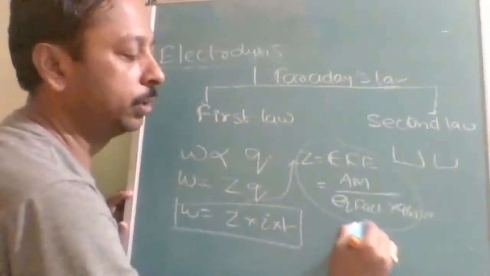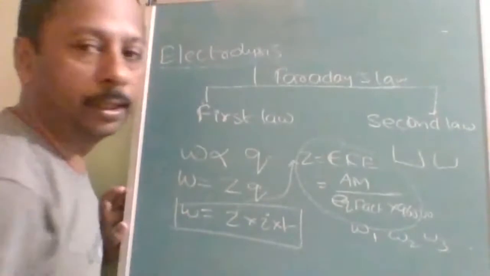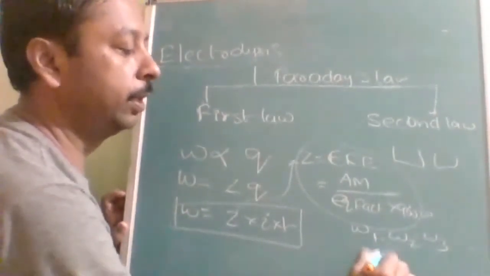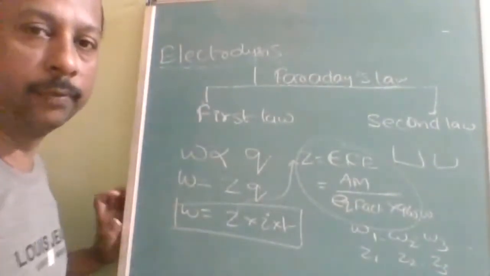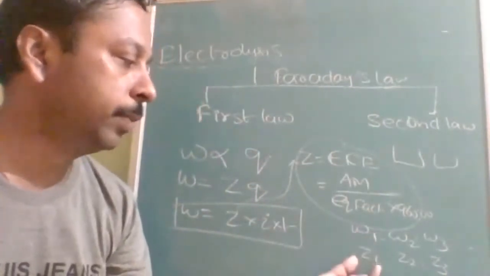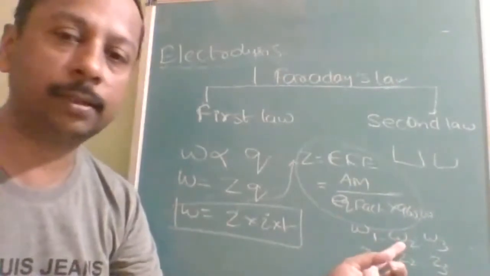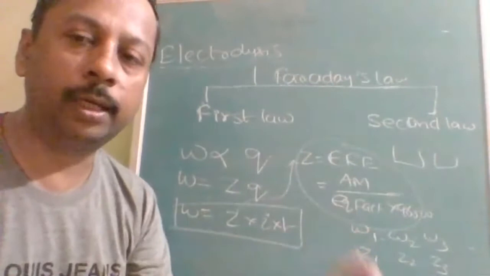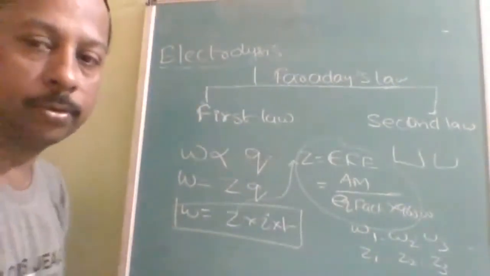Okay. So, suppose W1, W2 and W3 are the three masses collected. Then they will be in the ratio of Z1 : Z2 : Z3. Like that, you can find out the values. Suppose you know how much mass is collected from this one, you can find out what is the mass that will be collected at the second electrolytic tub, third electrolytic tub. You can compare how many times it is going to be.